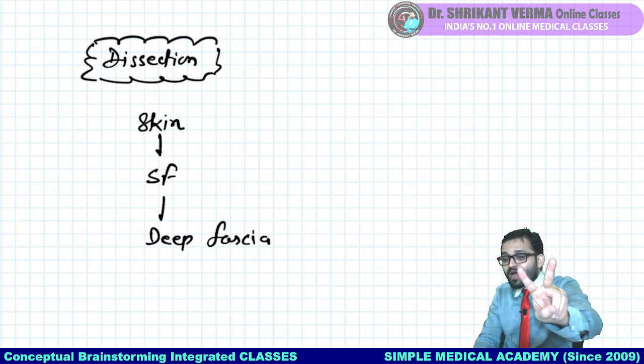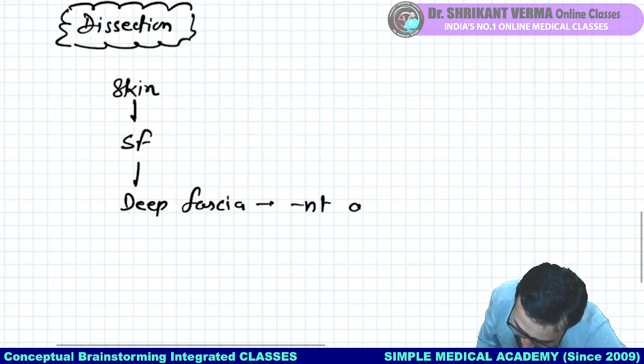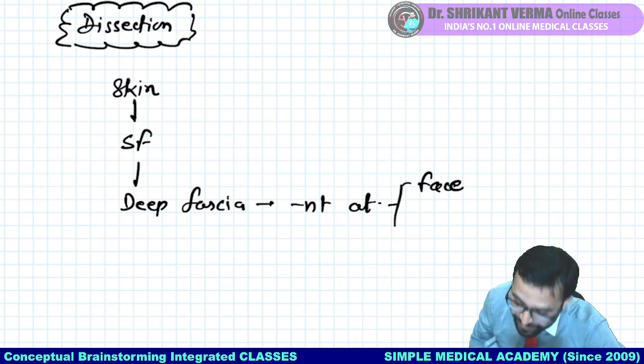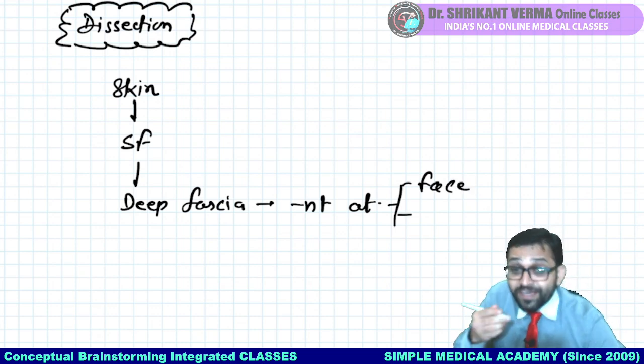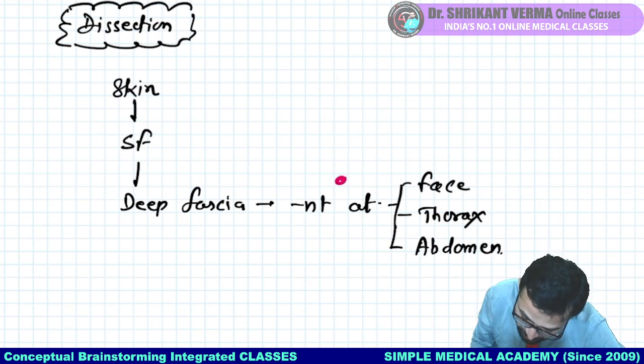So this was your 2 marks question, MCQ. Deep fascia absent at where? Remember, face. Okay sir. Remember, thorax, abdomen. So these are our MCQs.